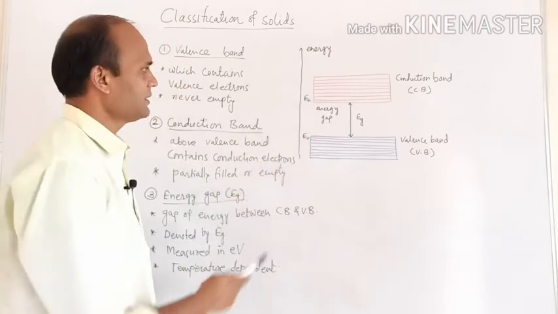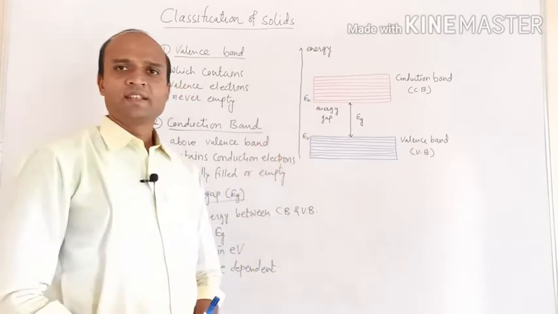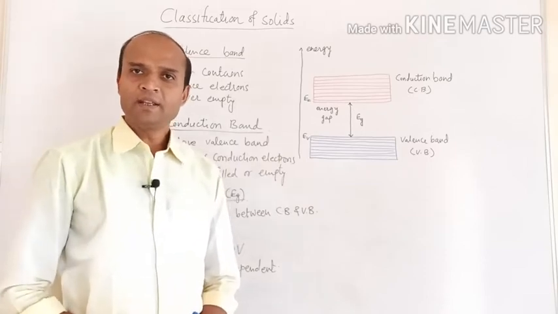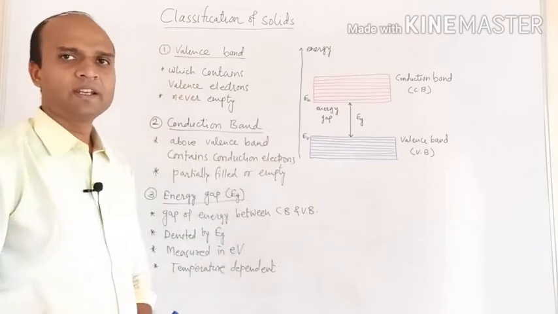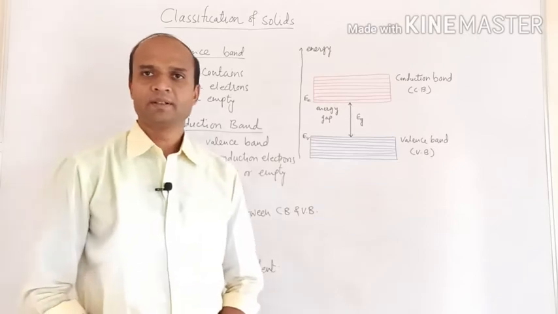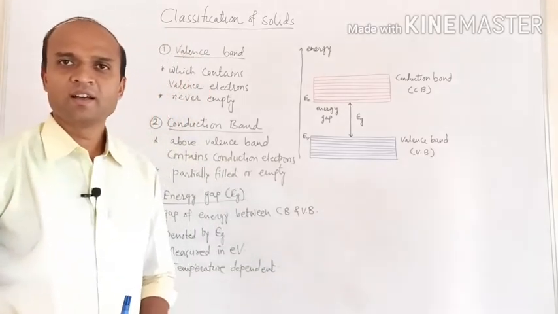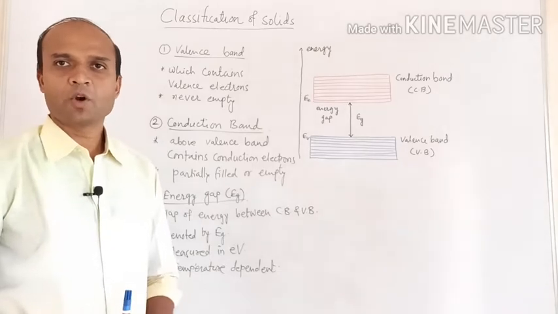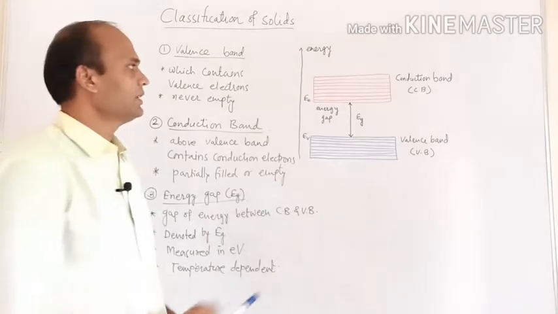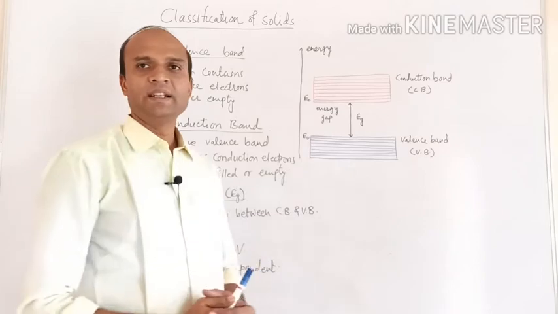Now, this conduction band is either empty or partially filled, but it can never be completely filled. It means it contains some energy levels which are empty or unoccupied.